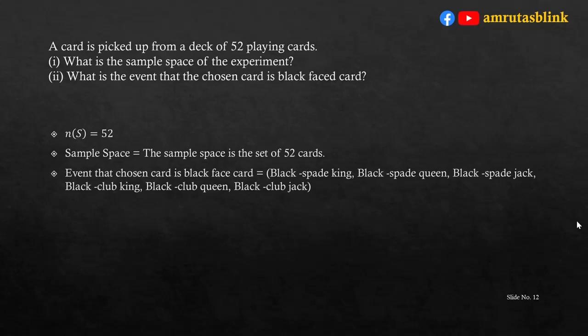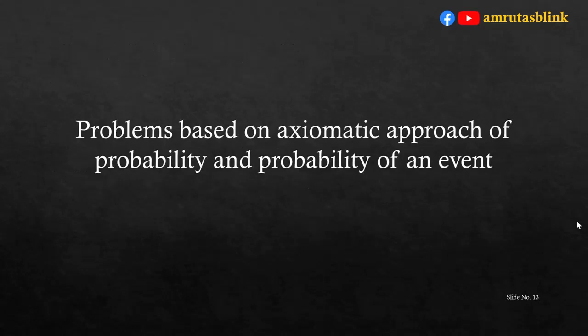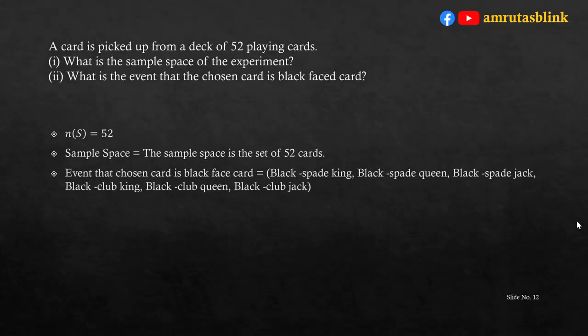Now, what is the event that the chosen card is a black face card? We know that king, queen and jack are the face cards. So, in a set of cards there are a total of 12 face cards. Out of these 12 face cards, 6 cards are black, that is black spade king, black spade queen, black spade jack. At the same time, black club king, black club queen and black club jack are also black face cards. Hence, there will be 6 possible outcomes of getting a black face card.